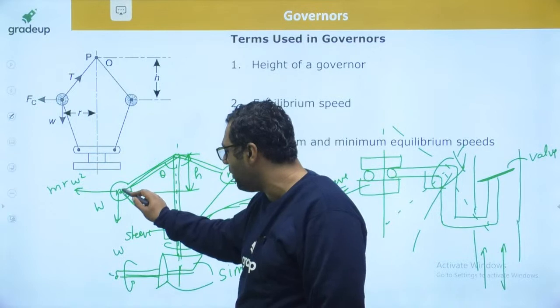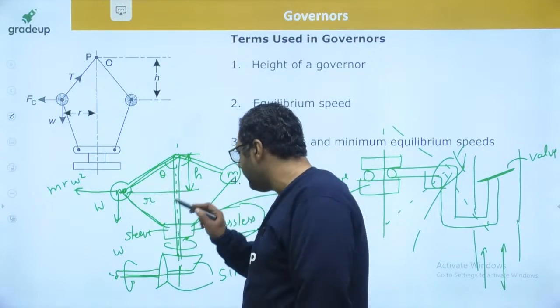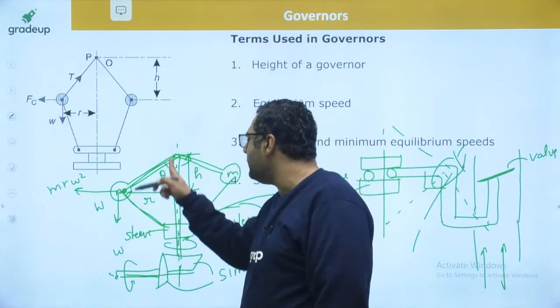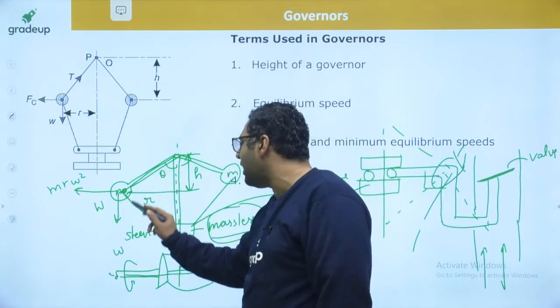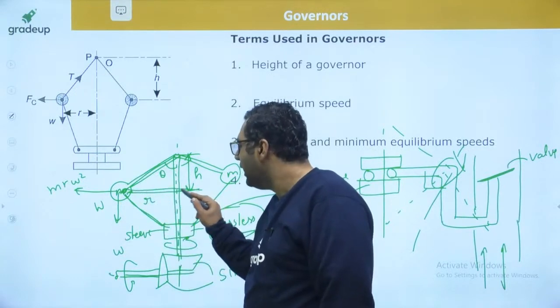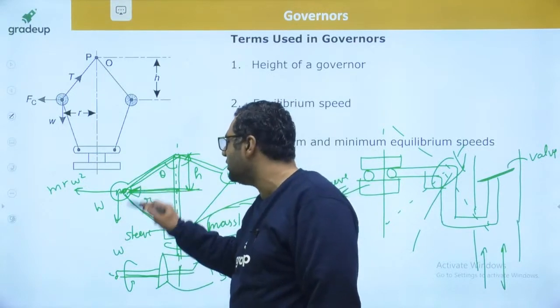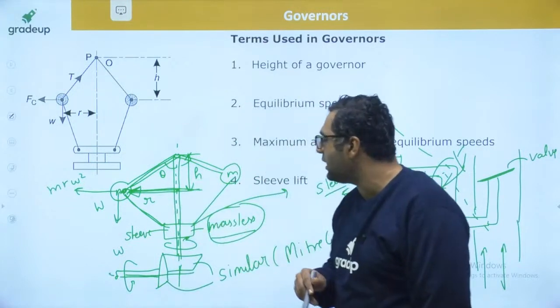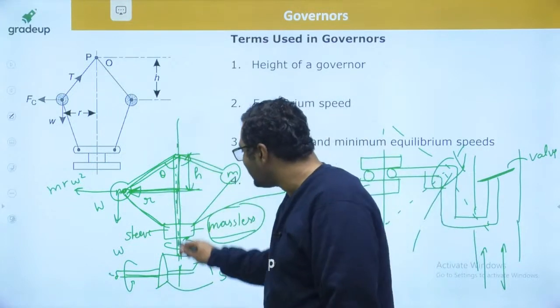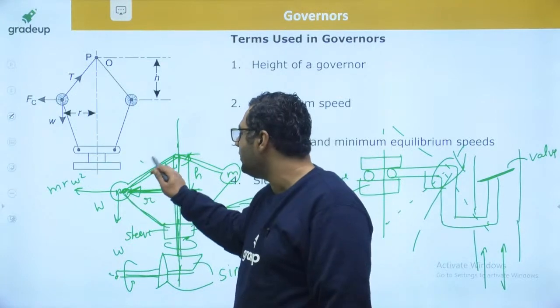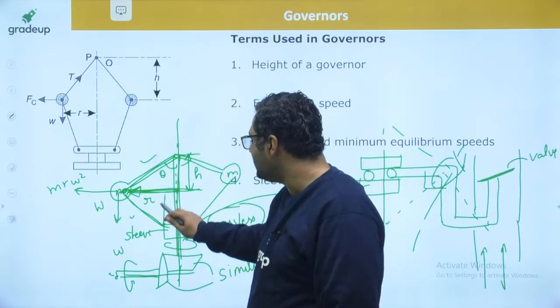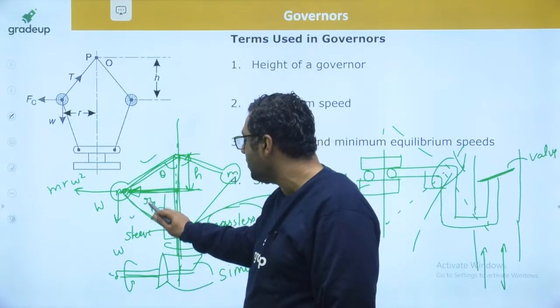At this fly ball mass, they are making a turning pair. So wherever the turning pair between this arm and link is, up to that the height is measured, and at that point only the radius is measured. So radius and height of the governor are measured from the governor axis up to the turning pair between arm and link. And this angle is said to be the beta angle.